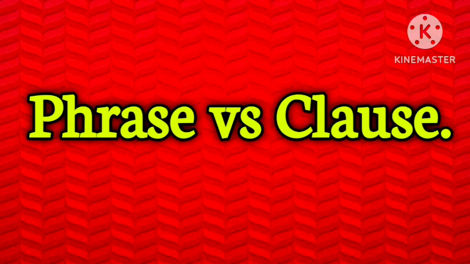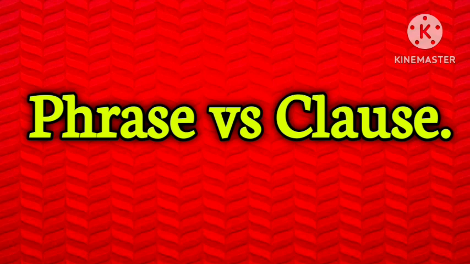Another example I'm giving: who always sits at the same table. Who always sits at the same table. That is not making sense. So it's a phrase. She saw the man who always sits at the same table. It's a clause because it has a sense.